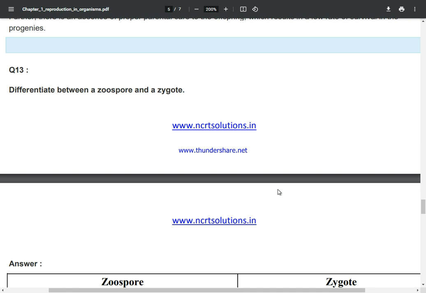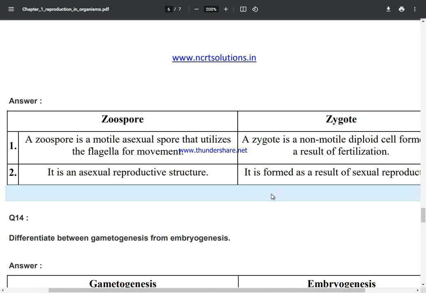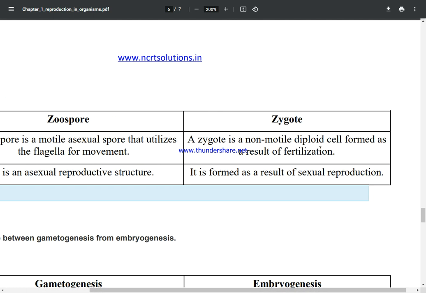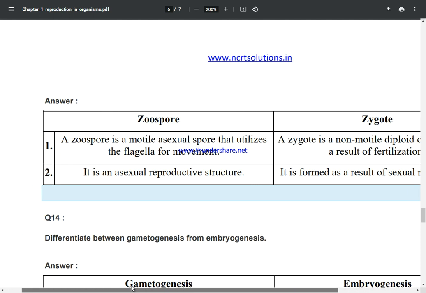Differentiate between a zoospore and a zygote. Zoospore is a motile asexual spore that utilizes flagella for movement. It is an asexual reproductive structure. Zygote is a non-motile diploid cell formed as a result of fertilization. It is formed as a result of sexual reproduction.